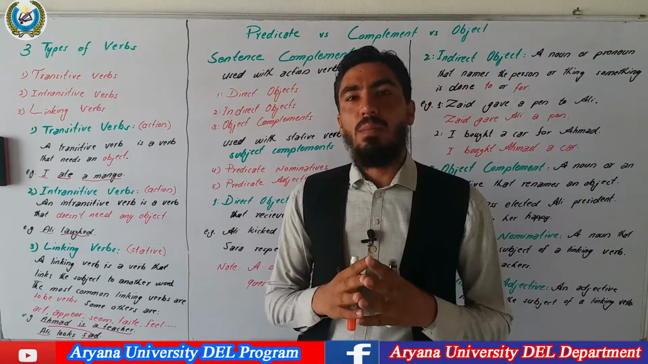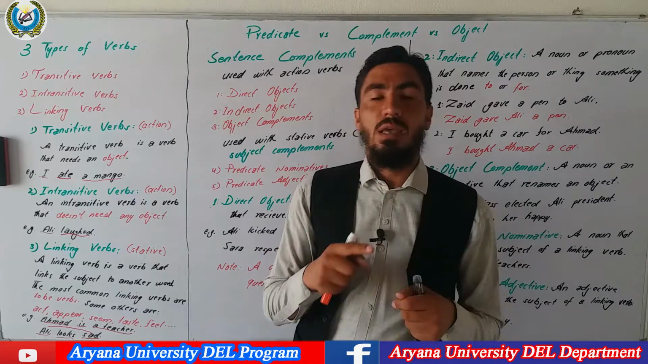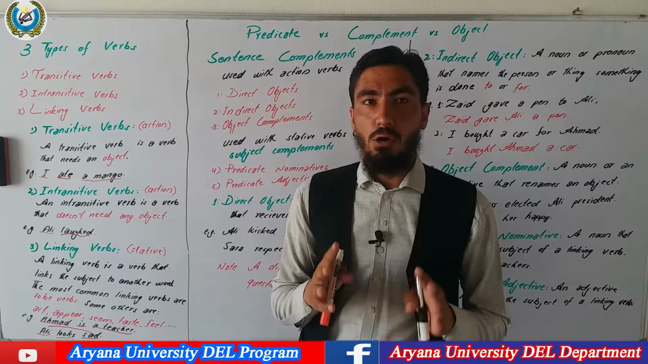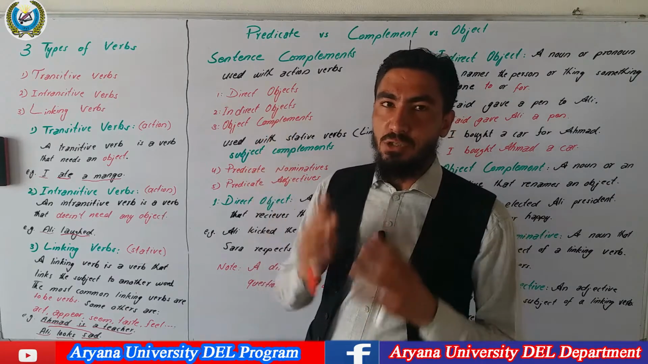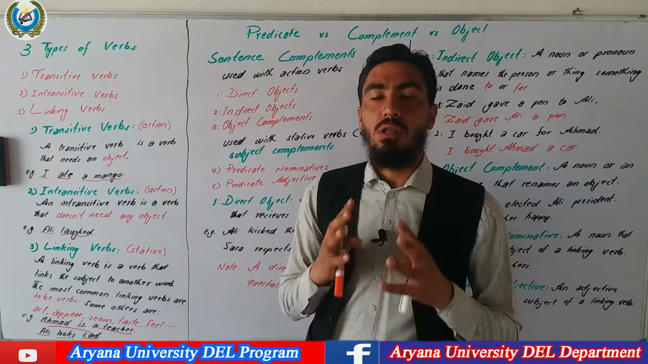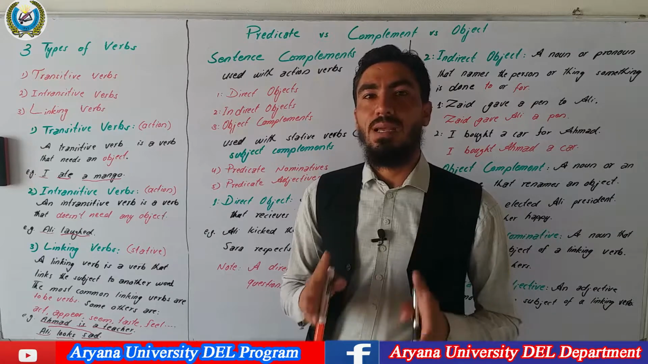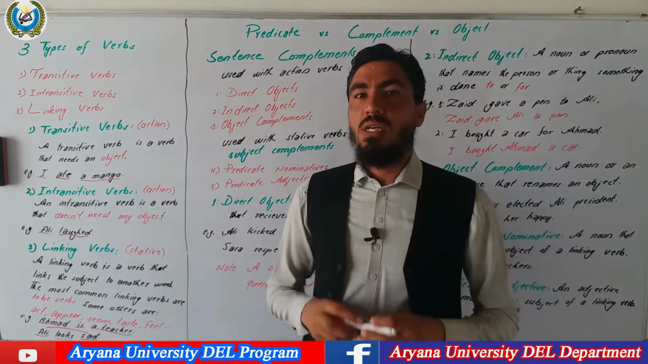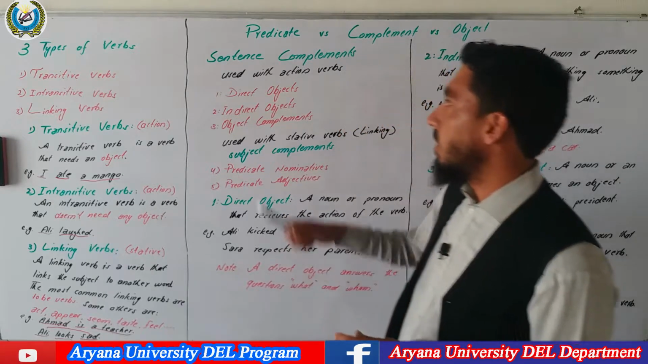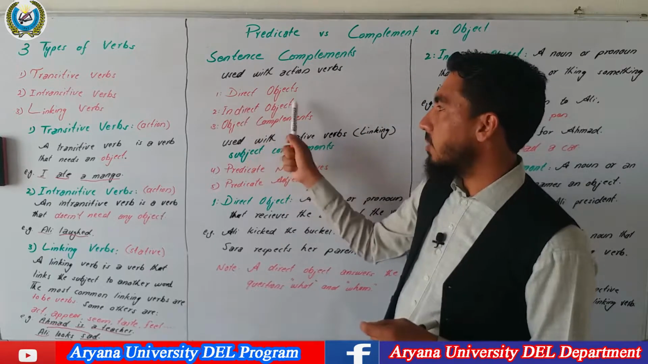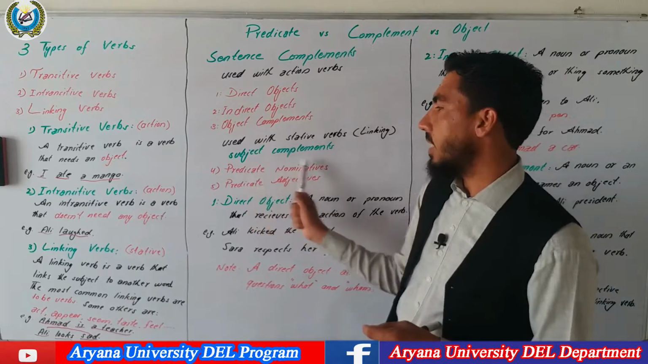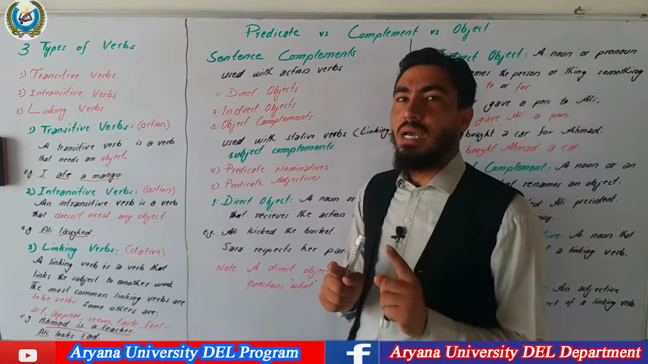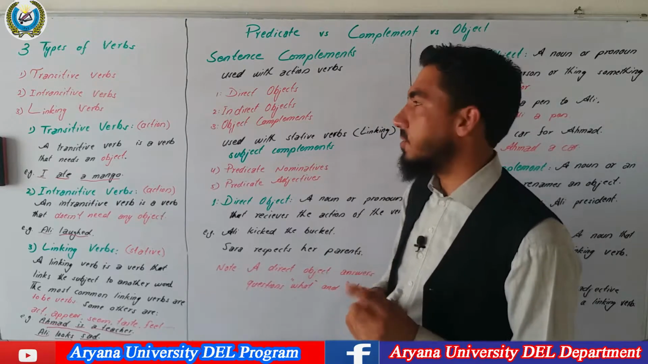When the word complement is mentioned, people directly think that complement means a subject complement. No, the word complement is a general term. It refers to the words or groups of words that complete the meaning of a sentence. And there are 5 types of sentence complements used in English grammar. They are direct objects, indirect objects, object complements, predicate nominatives, and predicate adjectives. These 5 types of complements are called sentence complements.